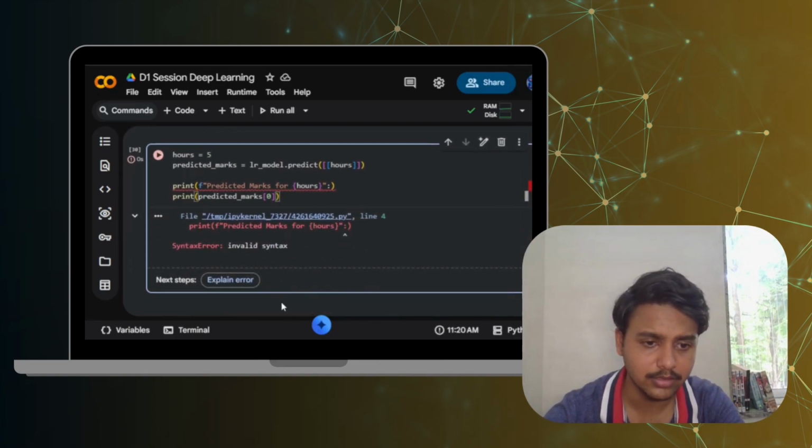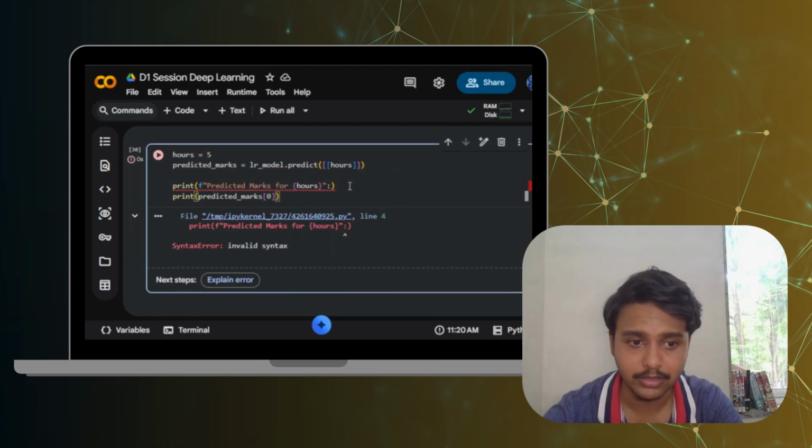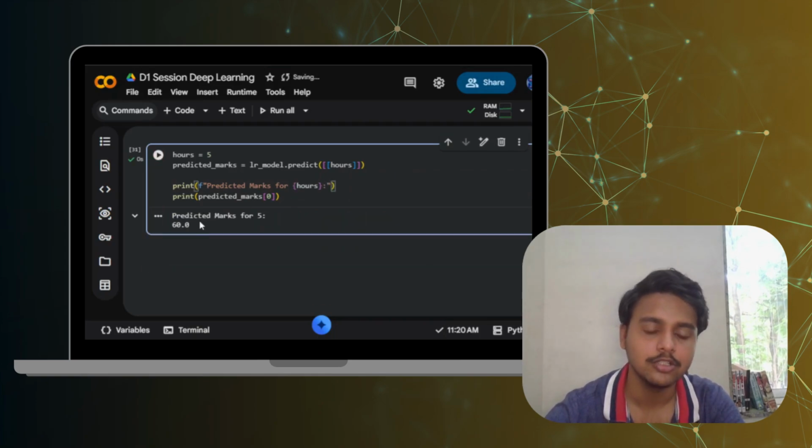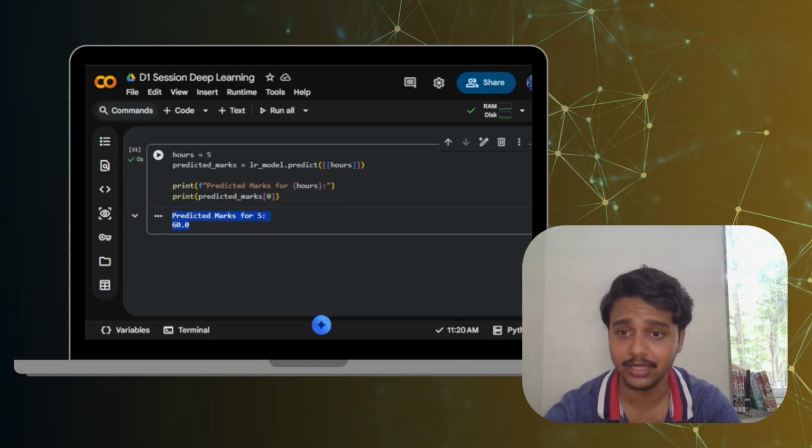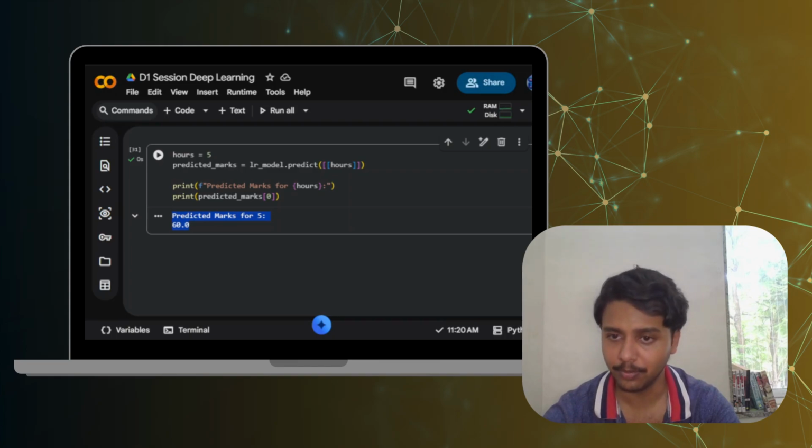Okay, this is giving us some error. Okay, there is some invalid syntax here. This should be inside. Yeah. So predicted marks for 5 hours is going to be 60 as we saw earlier. Now let us create some more predictions.